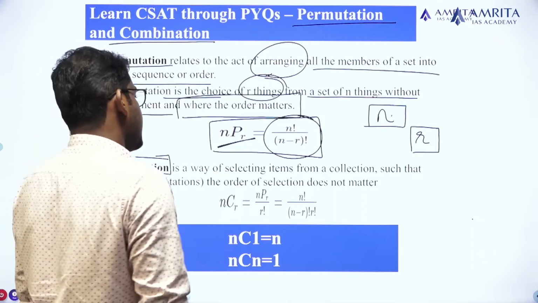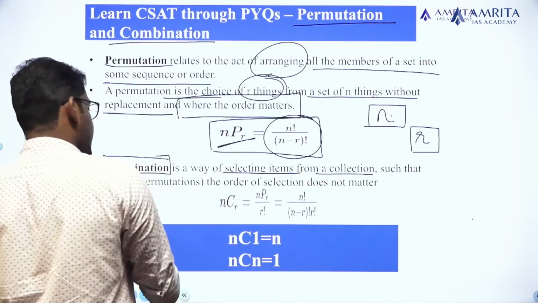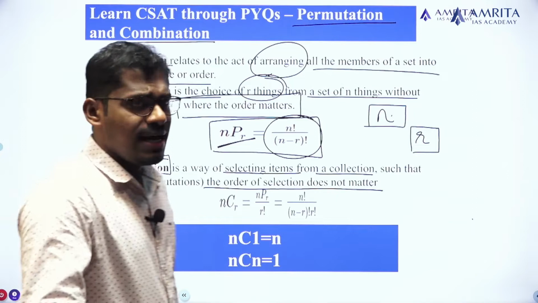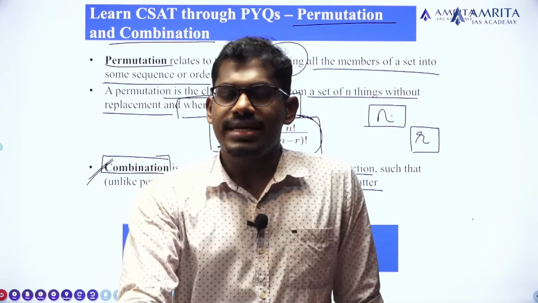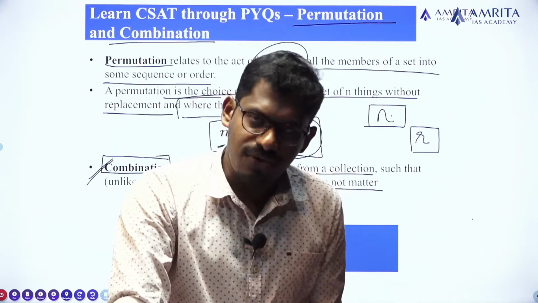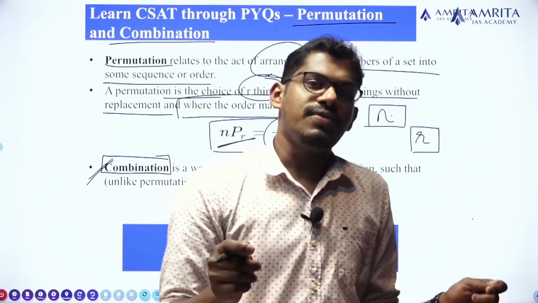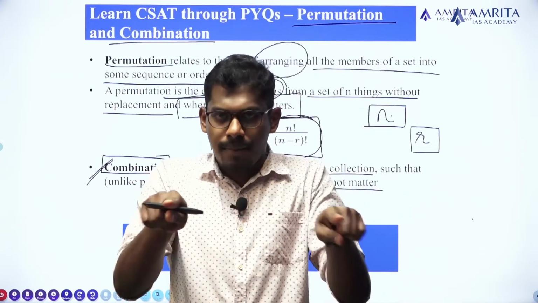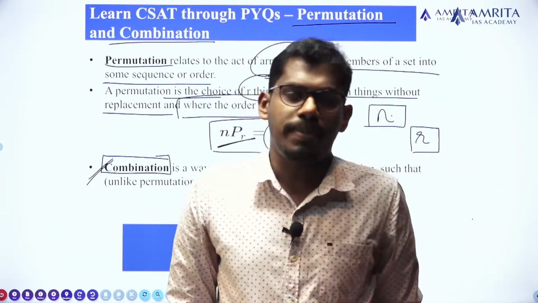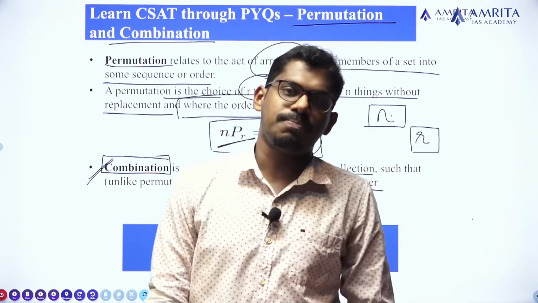Combination is a way of selecting items from a collection such that the order of selection does not matter. In case of permutation, their order actually matters. Who is going to bat first? Who is going to bat second? Who is going to bat third? We are concerned about their place of occupancy, or where they should bat, at what position: first position, second position, third position, etc.